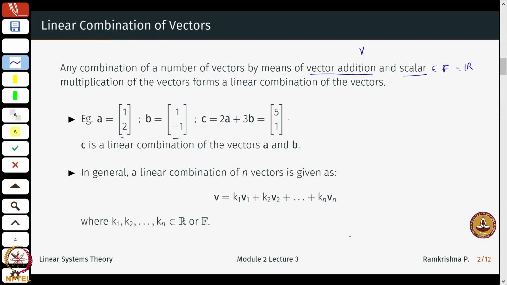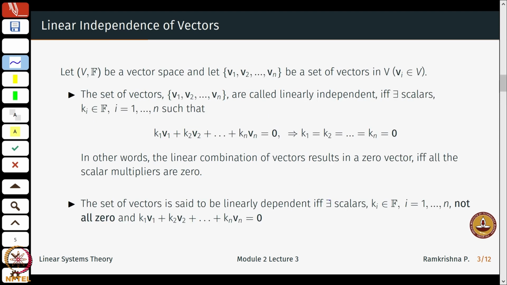And in general, given n vectors V1 till Vn, I can write any linear combination as K1 times V1 plus K2 times V2 and so on until Kn times Vn. Some of the K's can be 0, some can be non-zero, and so on. So this leads us to something called linear independence of vectors.